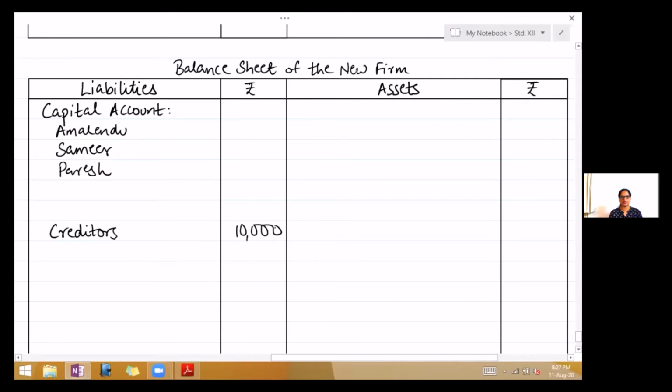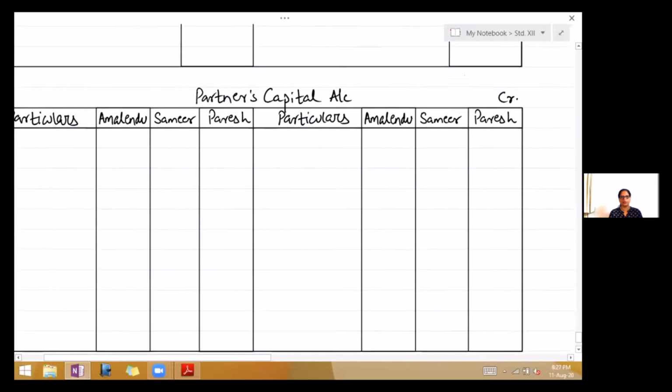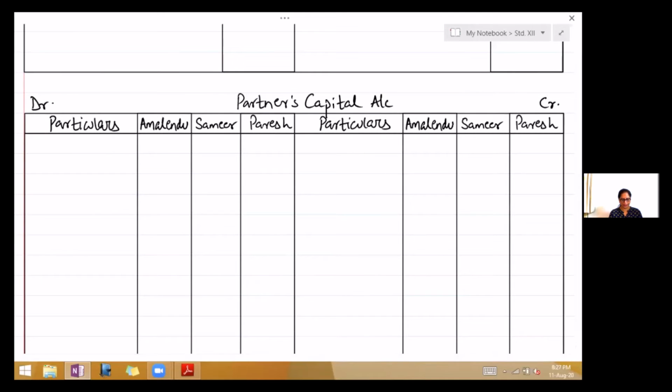Next given to us is the capital of the 2 partners. So come to your capital account. Now you will write on the credit side, by balance brought down, $60,000, $40,000. And put a dash for Paresh.